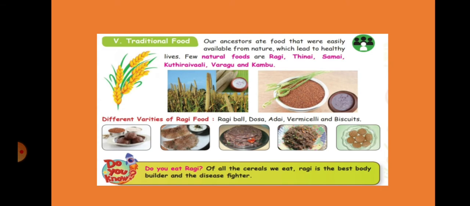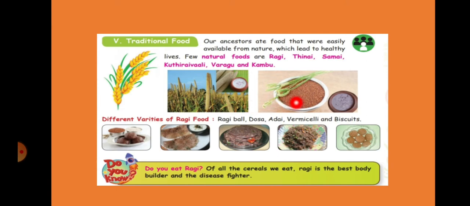Traditional food means, see here, our ancestors, nothing but our forefathers, like your father's father. The relations are called ancestors. Our ancestors ate food that was easily available from nature, which led to healthy lives. A few natural foods are ragi, thinai, samai, and kambu. These all are natural foods.